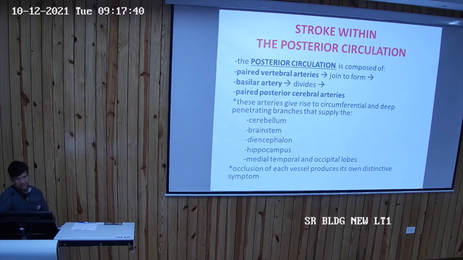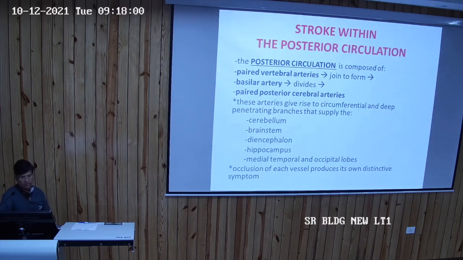So anterior circulation involves occlusion in the internal carotid artery, common carotid artery, anterior choroidal artery, anterior cerebral artery, or the middle cerebral artery. And what occurs when the occlusion occurs in the posterior circulation? It leads to stroke within the posterior circulation. So what is posterior circulation?